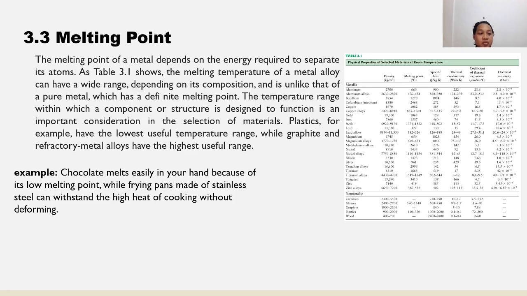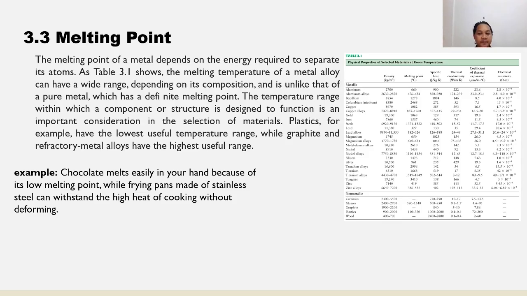The temperature range within which a component or structure is designed to function is an important consideration in the selection of materials. Plastics, for example, have the lowest useful temperature range, while graphite and refractory metal alloys have the highest useful range.